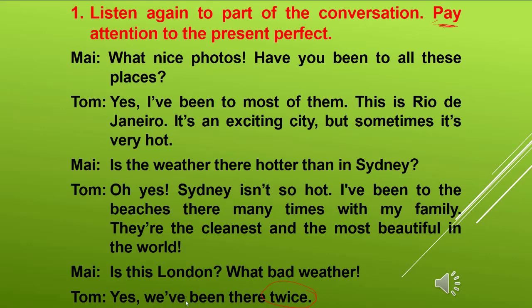Okay, so it's present perfect tense here. And also "I have been to the beach", present perfect tense. And then "I have been to most of them" is also present perfect tense. "Have you been to all these places?" Present perfect tense.